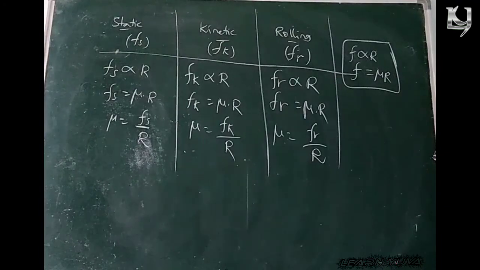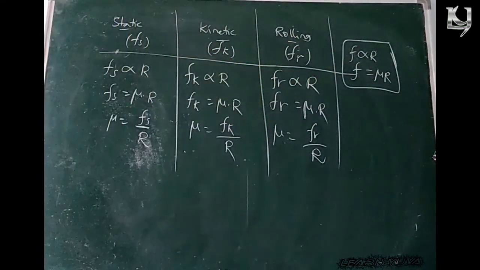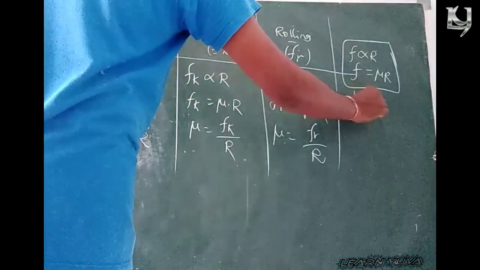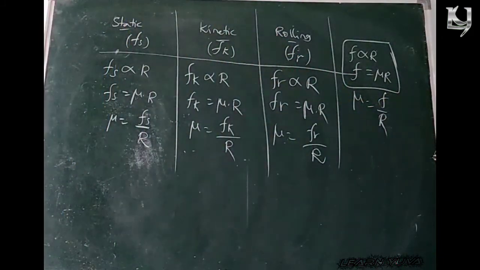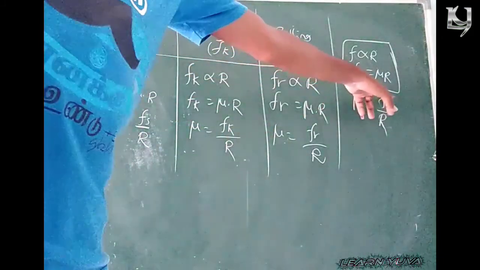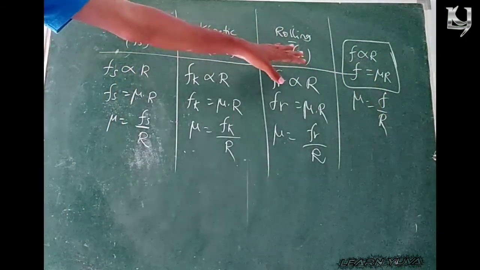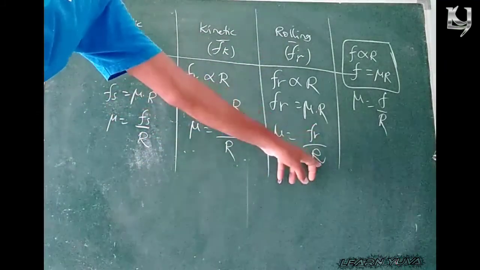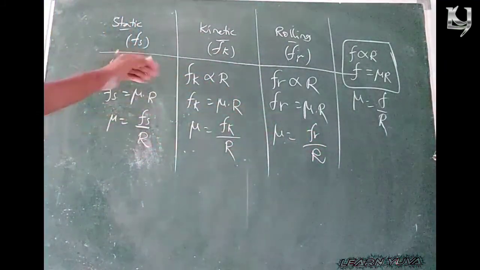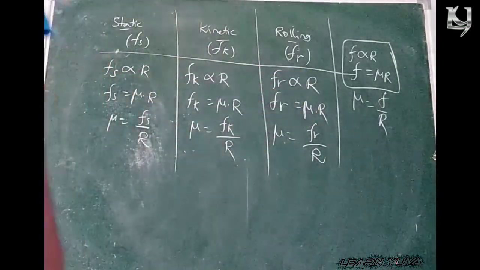So all these three we can get by this formula. F is directly proportional to normal reaction. So F is equal to mu R, so that finally mu is equal to F by R. This is common for all the three cases, but the friction force depends upon the different types of friction: Fs by R, Fk by R, Fr by R. S, K and R are different types of friction, but F is nothing but the friction force. Clear?